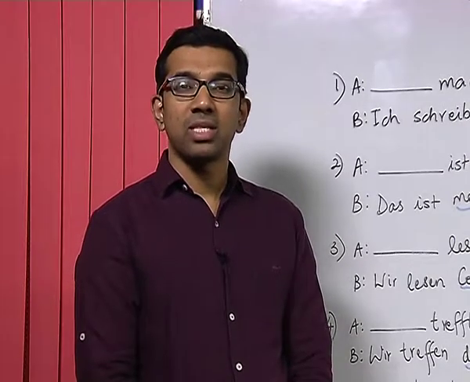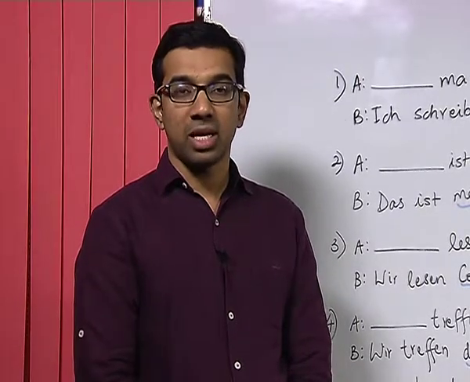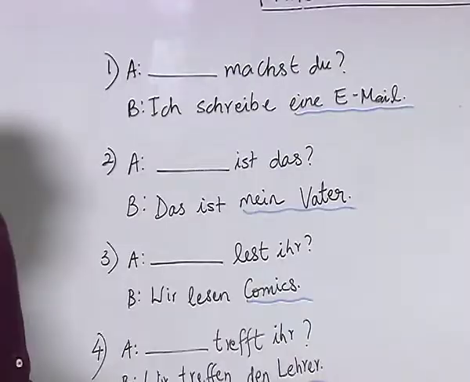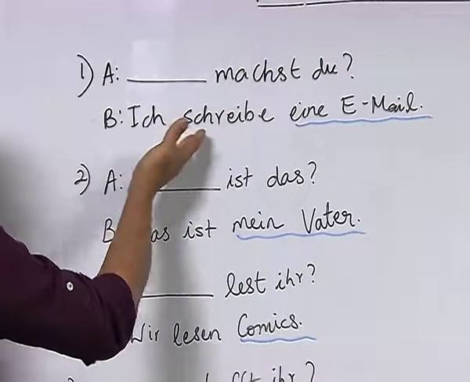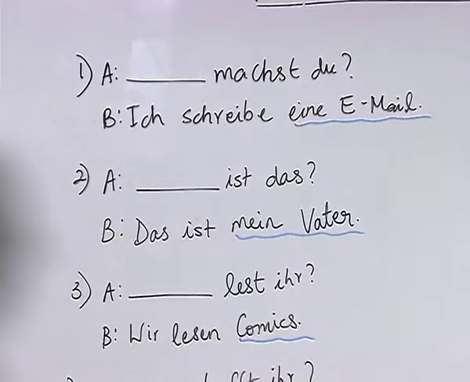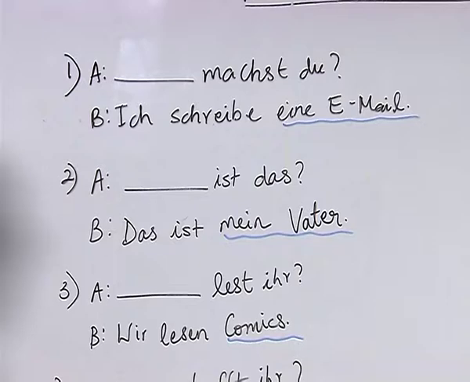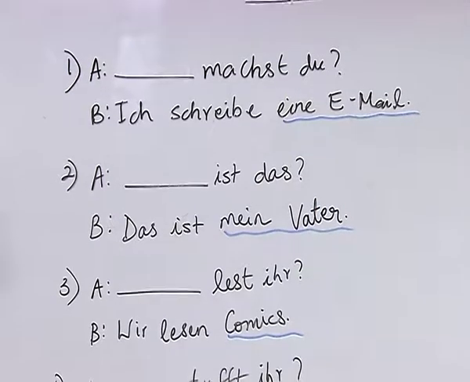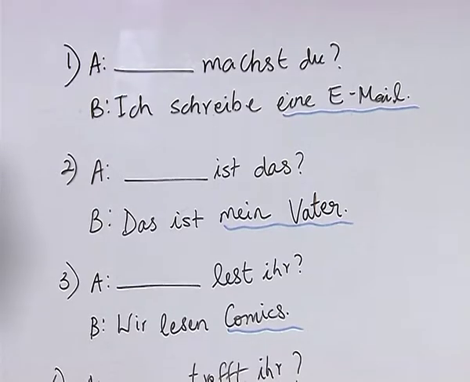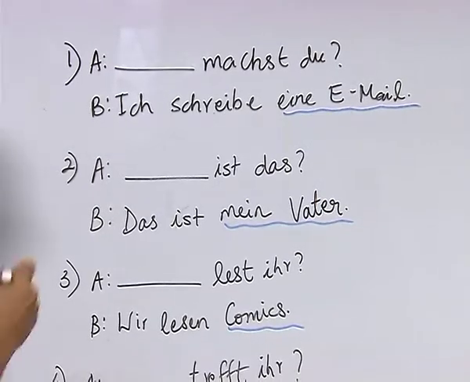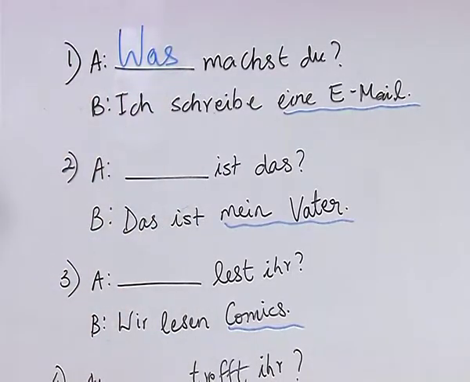Now, let us look at some examples where Fragepronomen are used in nominative and accusative case. Now, look at this sentence. Magst du, ich schreibe eine E-Mail. Here we have in accusative the word email, which is basically a non-living thing, and you know that for a non-living thing the W question or the Fragepronomen is was.